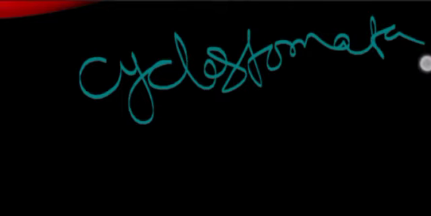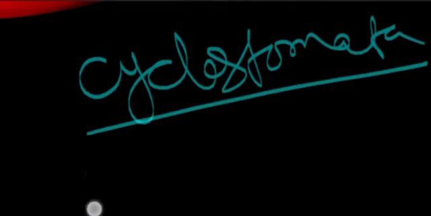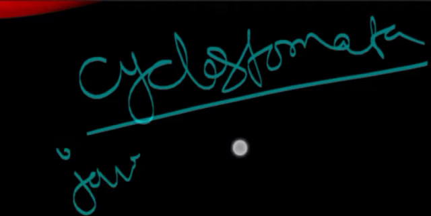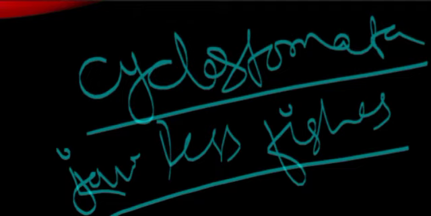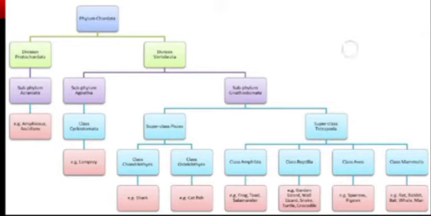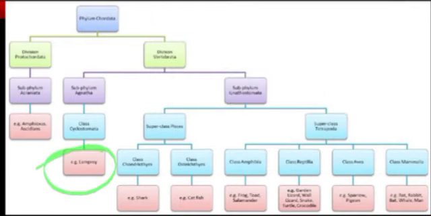Now these Cyclostomata, or the jawless fishes, don't have any skeletal system, not even cartilaginous or bony, and they don't bear jaws. That's why these are included in Cyclostomata. So the example of this Cyclostomata category is lamprey. I will show you the diagram of lamprey.